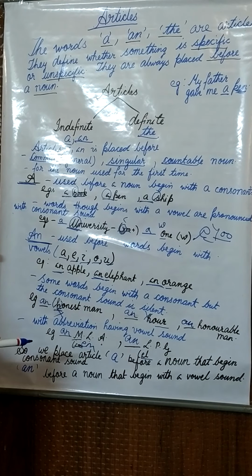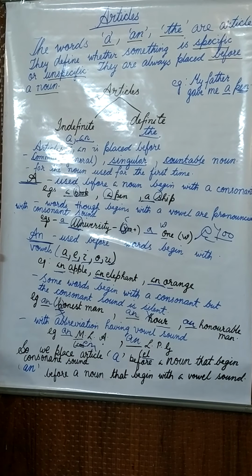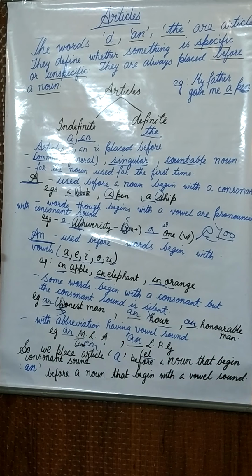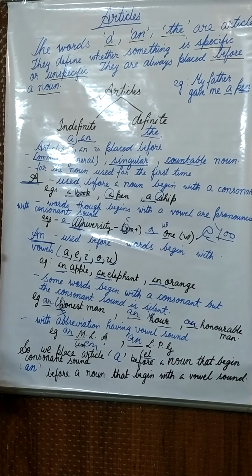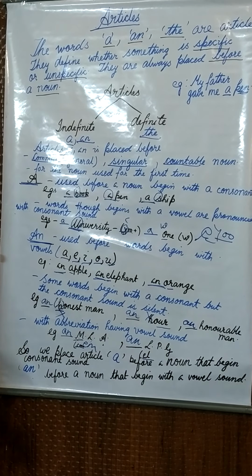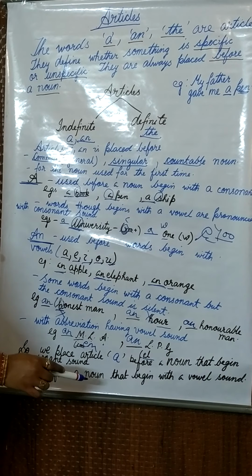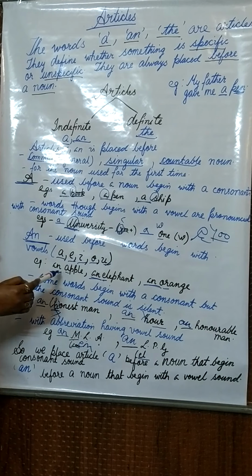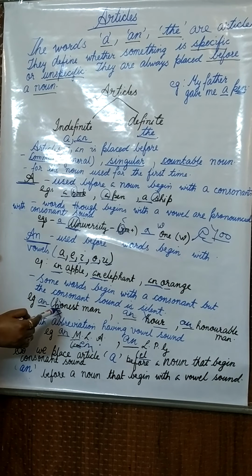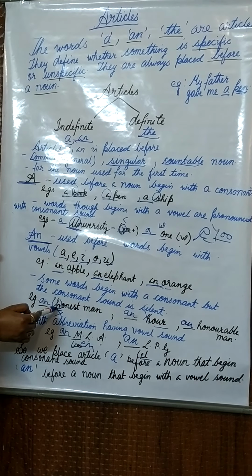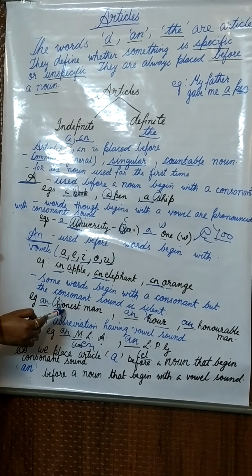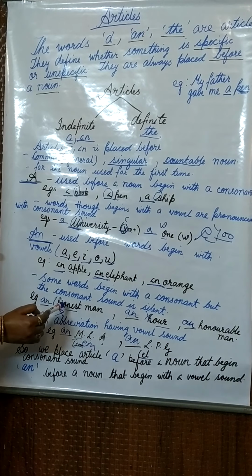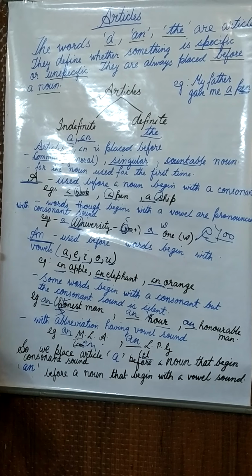So we place article a before a noun that begins with a consonant sound. Similarly, for the article an, we place it before a noun that begins with a vowel sound. For example, here we can see honest. Honest, though it begins with a consonant, the sound it is making is 'o', which is again a vowel sound.